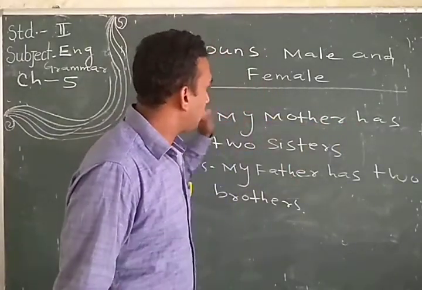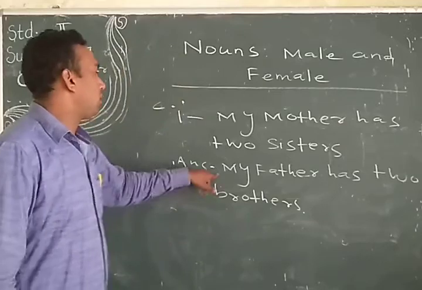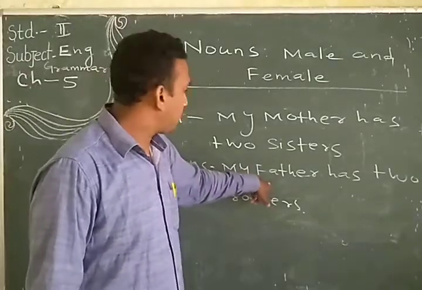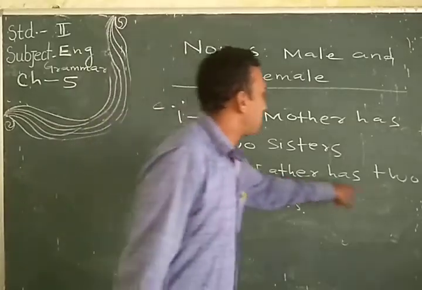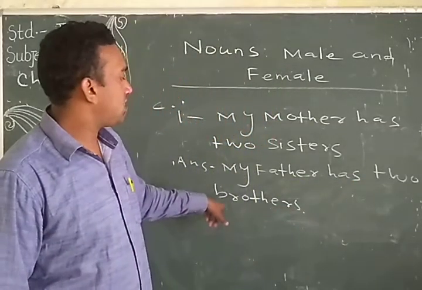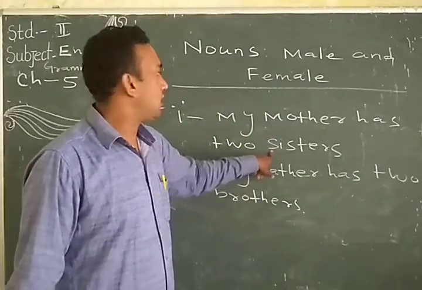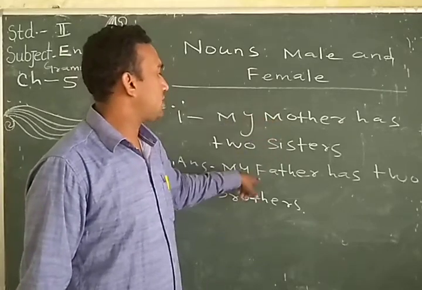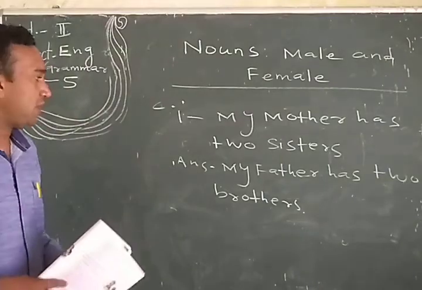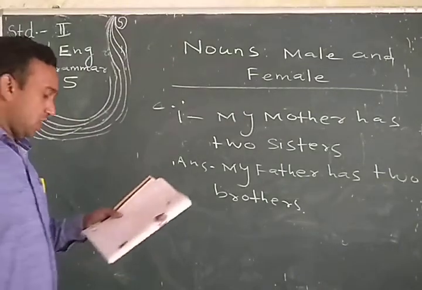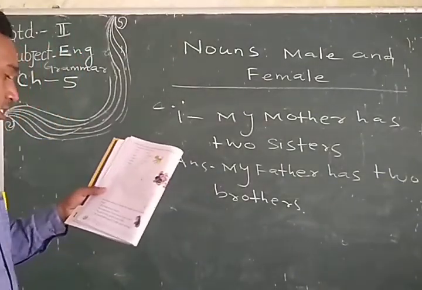My mother has 2 sisters. Look here. My father, we have to convert to a male noun. My father has 2 brothers. Here is brother, here is sister, here is mother, here is father. So we have to convert. Okay? Female to male. Then other numbers.